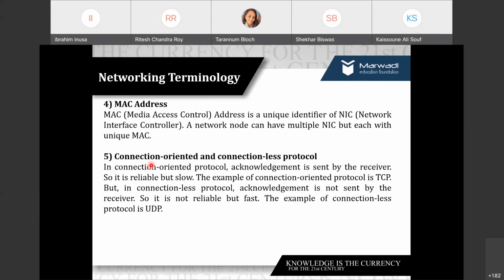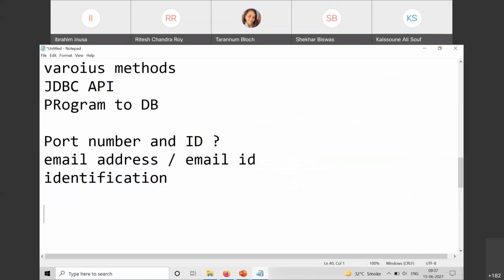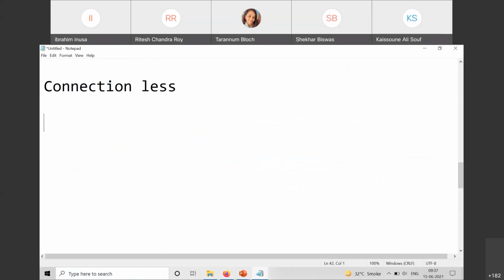Can anyone give me a real life example of connection oriented, where you feel this is fine, or an application where you feel it is fine if I go with the connection oriented scenario?